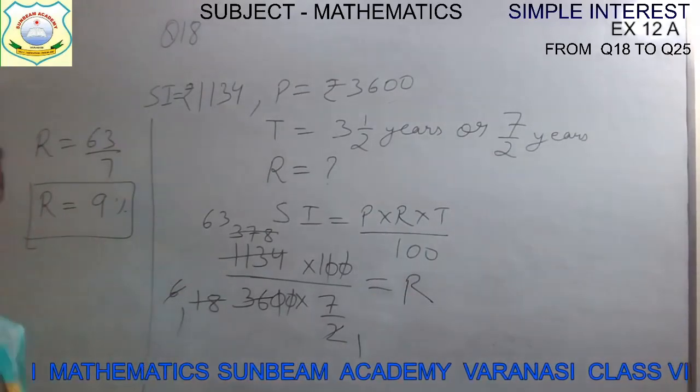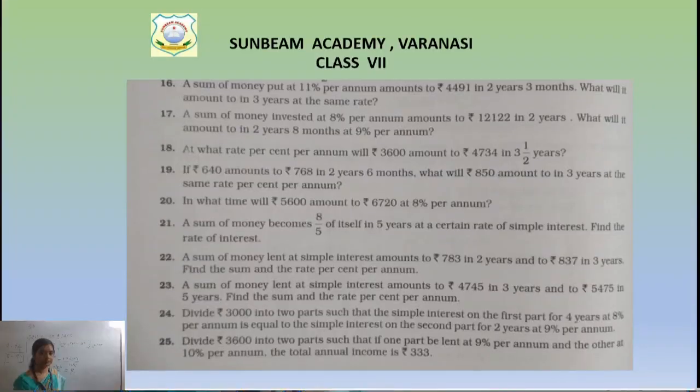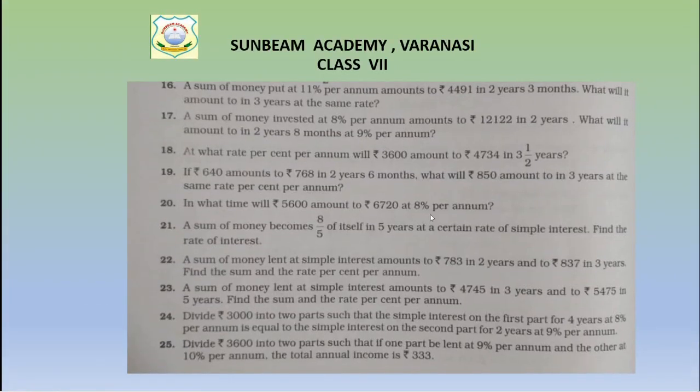Now next question, children. Let's see the next question. Question number 20, after 18, question number 20. In what time will 5,600 amount to 6,720? Quickly write it down in your copy, children. I am erasing my board work. Quickly write it down. I am also writing it.